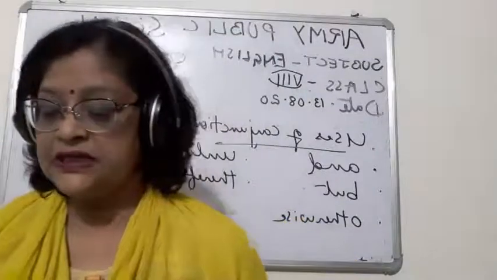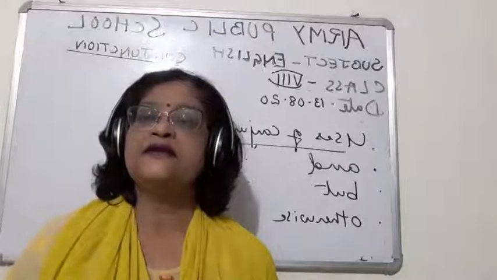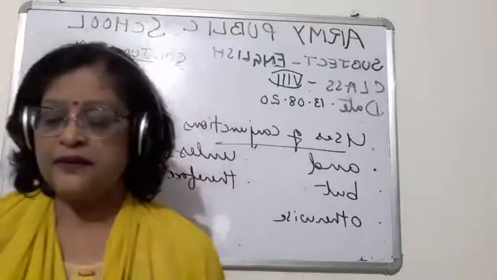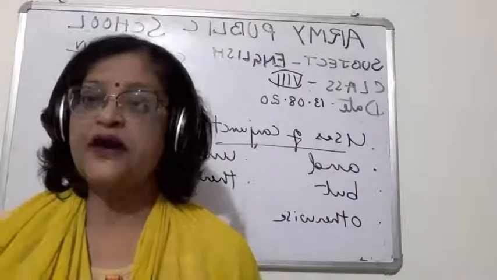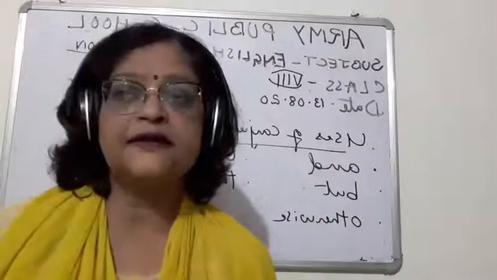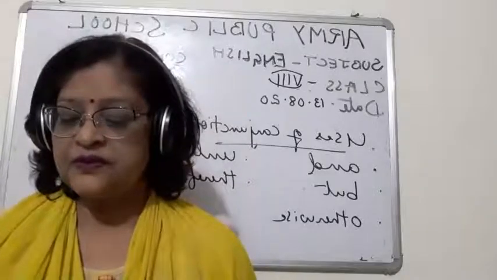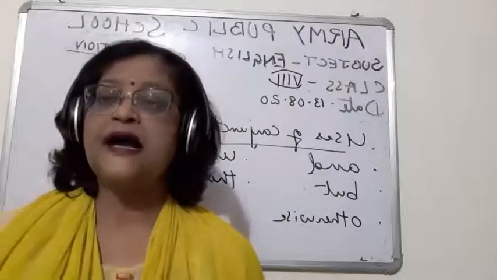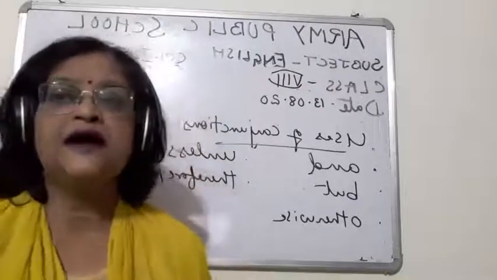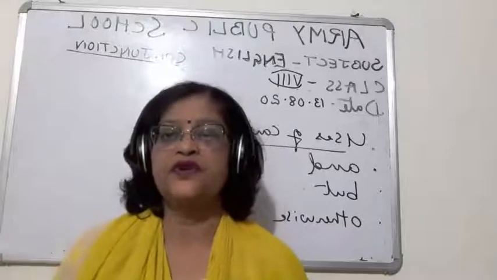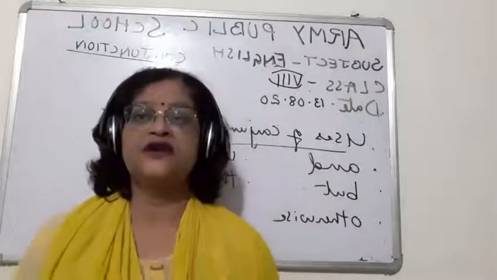You can see here that one statement is joined with another statement. Then, the door was open and my things were lying scattered. Here also two statements of the same order are joined.